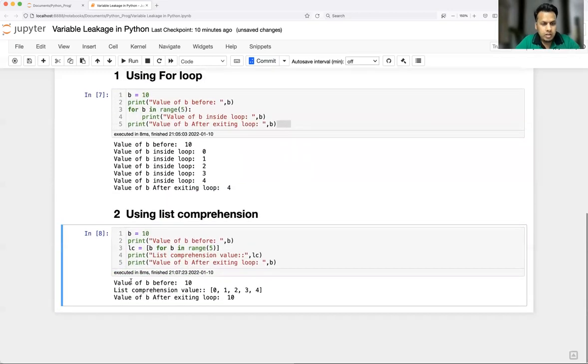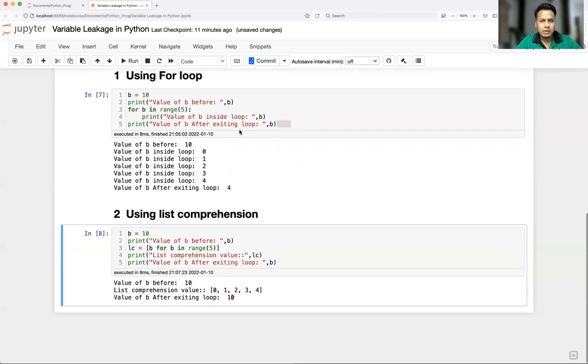Okay, let's see what is happening. So value of b before is 10, that's good. After list comprehension, it is printing all the numbers 0, 1, 2, 3, 4. But value of b after exiting the loop is 10. See the magic here. b still has the original value that was defined before the list comprehension. Before and after list comprehension, the value of b remains the same. It is not going to change. So this kind of variable leaking is not there in list comprehension. But remember guys, the same problem existed with list comprehension also in older Python versions, I think below 2.7. This problem has been fixed in list comprehension at least, but not with the for loop.